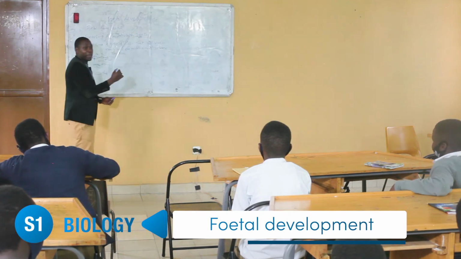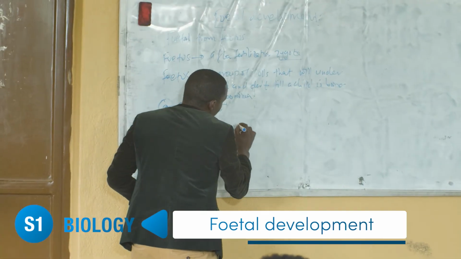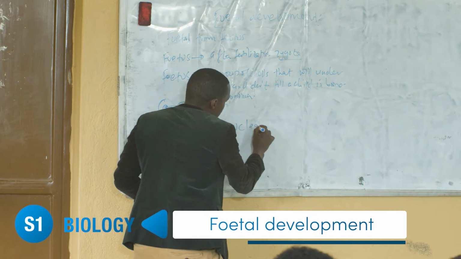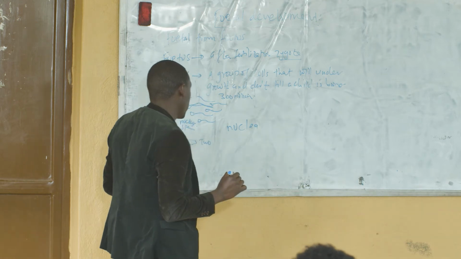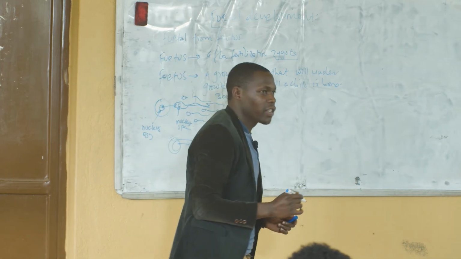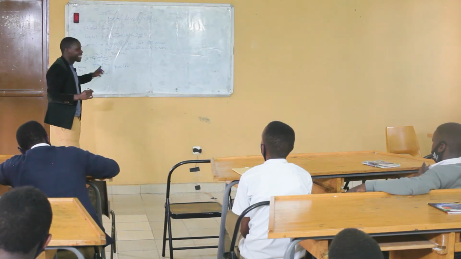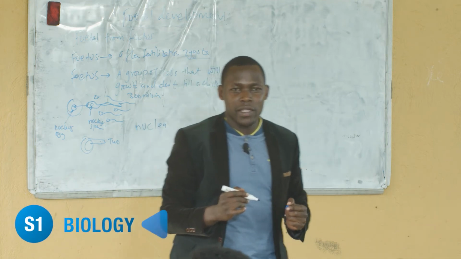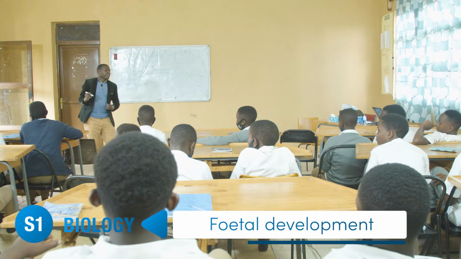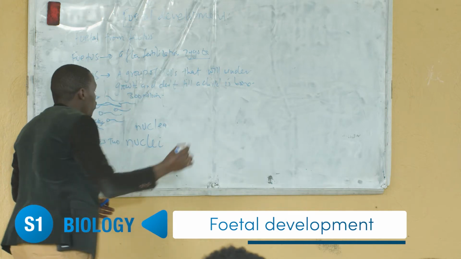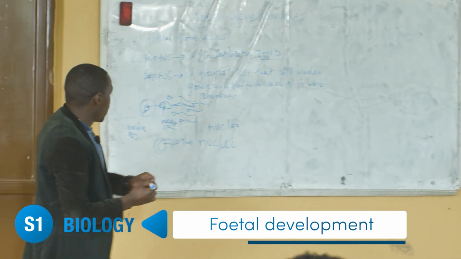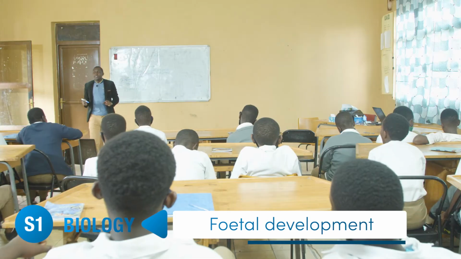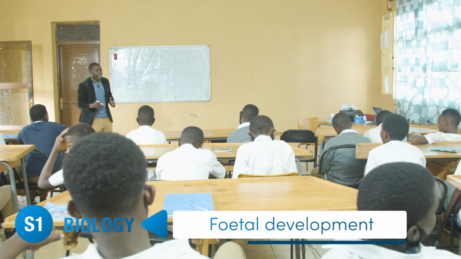What is that spelling? N-U. One at a time. N-U. Two nuclei. That is what she says. What is the plural for nucleus? Yes. Nadia is telling us the plural for nucleus. Who can read that word? It is nuclei. So the singular is nucleus, and when there are many, it is nuclei.